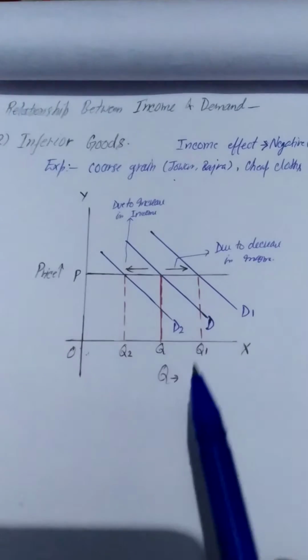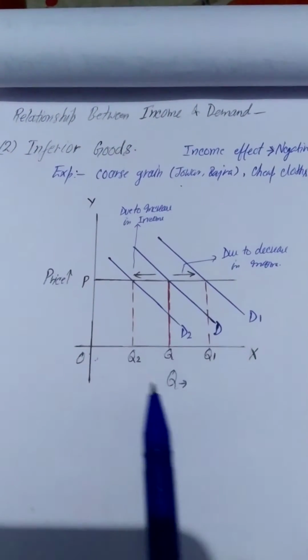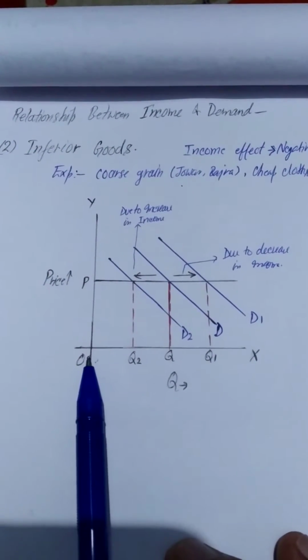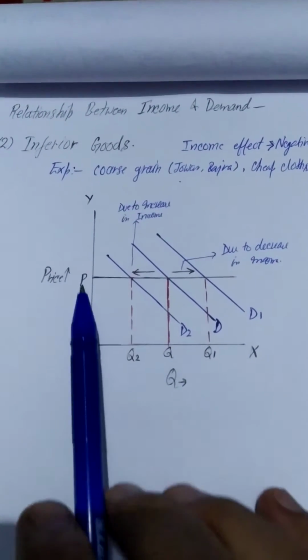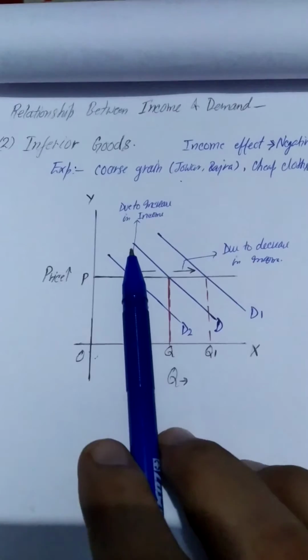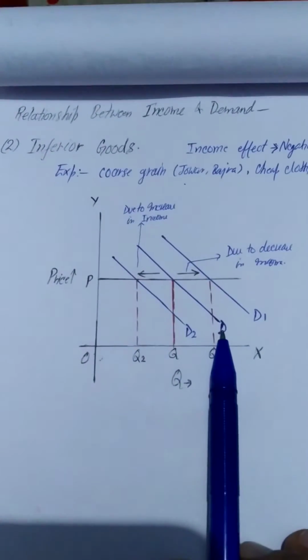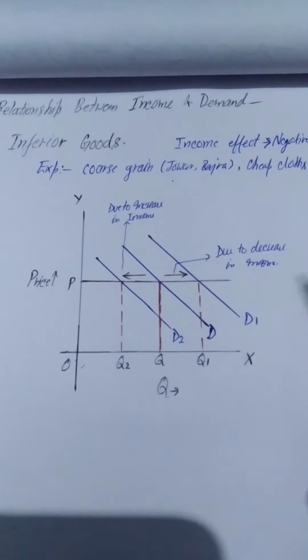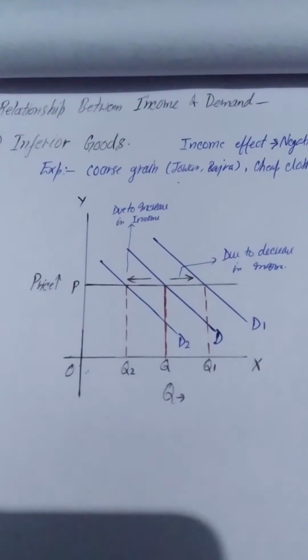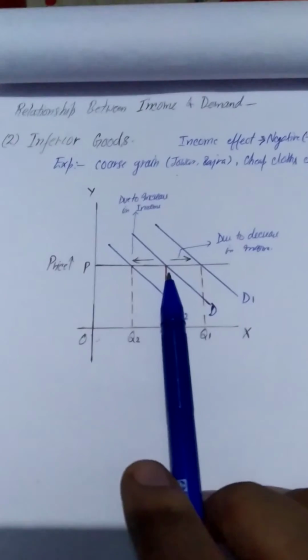So in that case, if the demand for an inferior good is OQ initially at the price OP, and its demand curve is D, and the income of the consumer increases, then obviously the purchasing power of that person will increase.